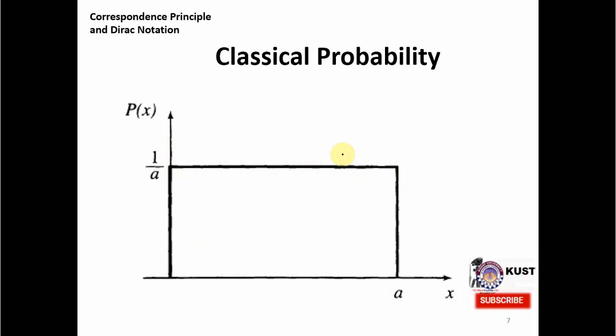And as I said initially, in the beginning of the lecture, the correspondence principle will be realized through matching the classical probability and the quantum mechanical probability, and we have taken the example of the one-dimensional box. So let's go to the quantum mechanical probability and see if we can compare these two probabilities in some limit, and then we'll be able to define the correspondence principle.